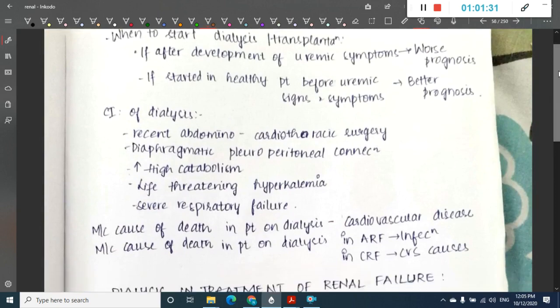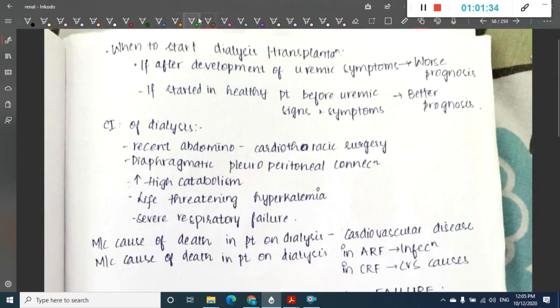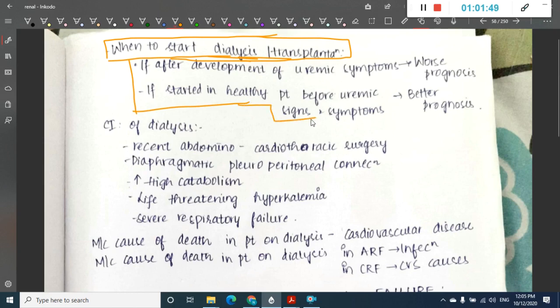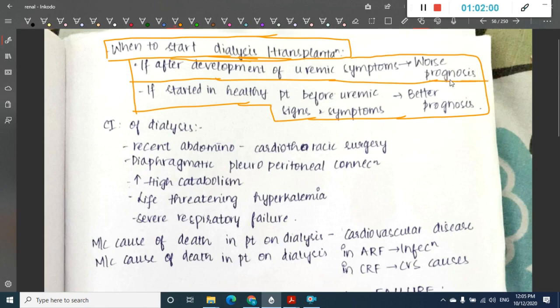Then, when to start dialysis or transplantation? This is important. You have two options: you can start dialysis after uremic symptoms, or you can start dialysis in healthy patients before uremic signs and symptoms. If you start after the development of uremic symptoms, it shows the worst prognosis. If you start dialysis and transplantation in healthy patients before the uremic signs and symptoms, that shows a better prognosis.